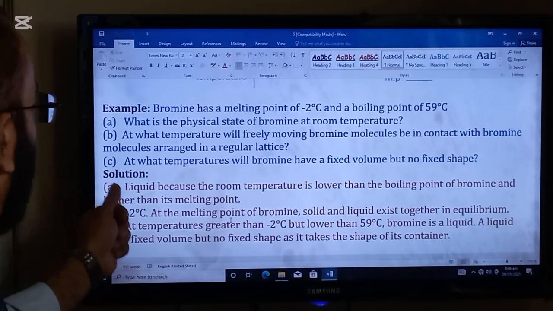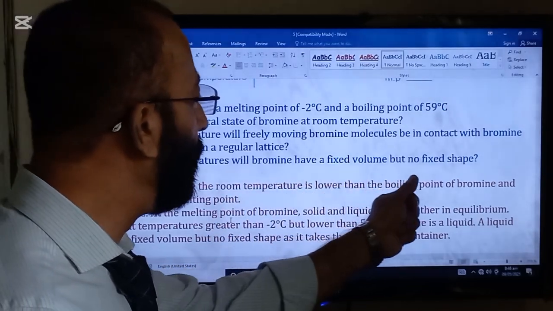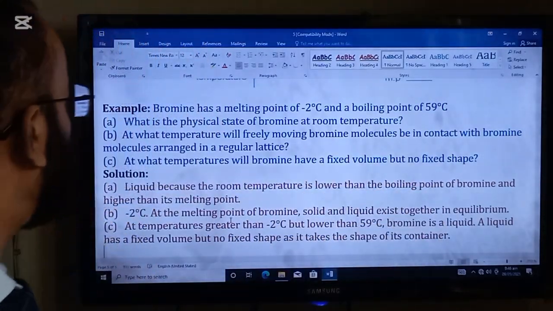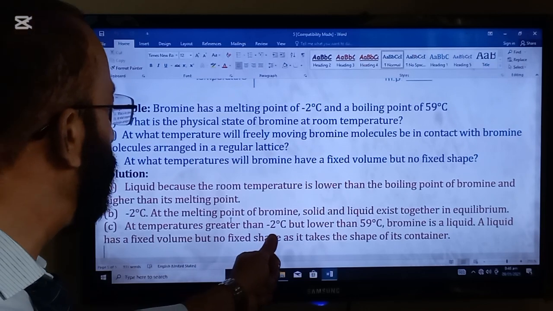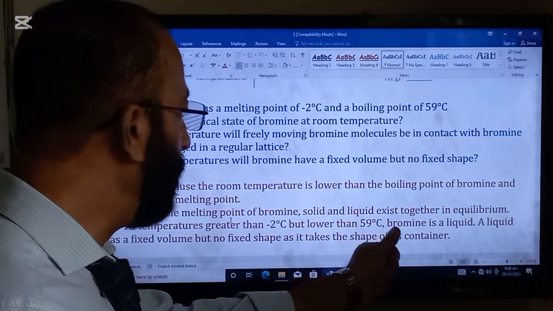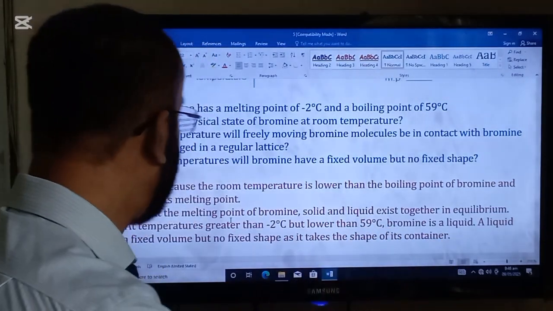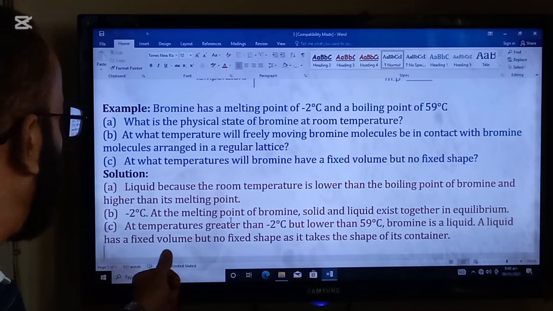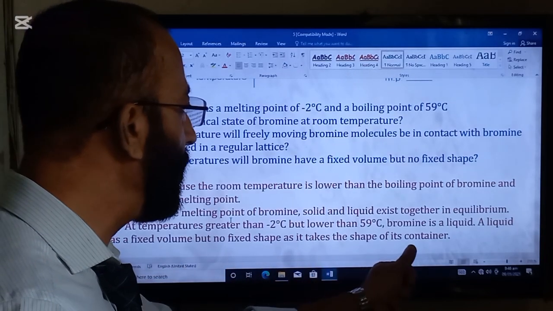C part is, at what temperature will bromine have a fixed volume but not fixed shape? So at temperature greater than the melting point but lower than 59 degrees C, bromine is a liquid. And liquid is a state that has fixed volume but no fixed shape, as it takes the shape of the container.